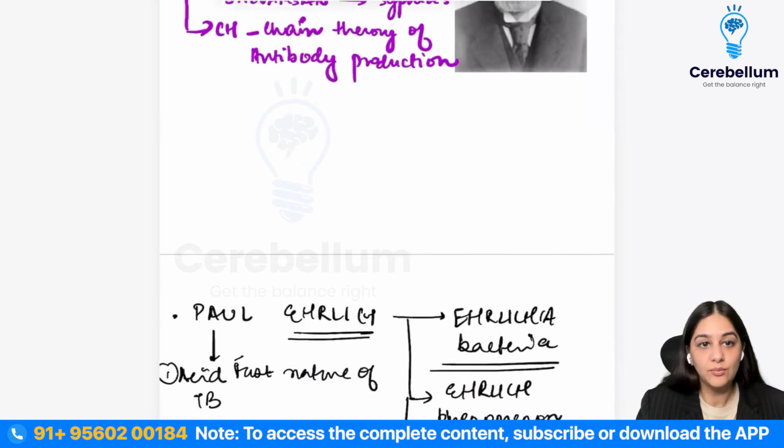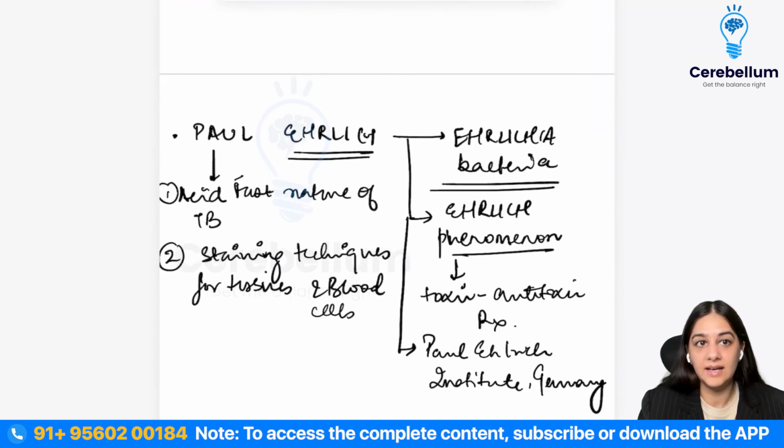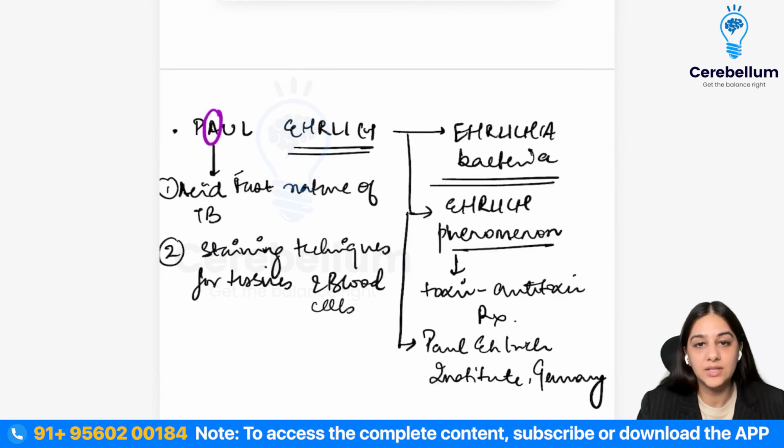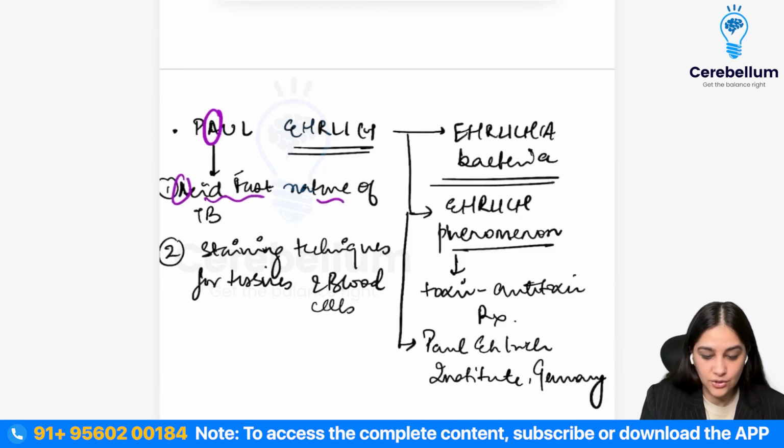Now coming to Paul Ehrlich, we'll write it like that, and from Paul, from the A, we will remember two things, that he gave us the acid-fast nature of TB bacilli. We know that Mycobacterium tuberculosis is acid-fast in nature. That means it's able to resist sulfuric acid, right? So it is an acid-fast nature of the TB bacilli, which is seen due to the presence of the mycolic acid in the cell wall, right?